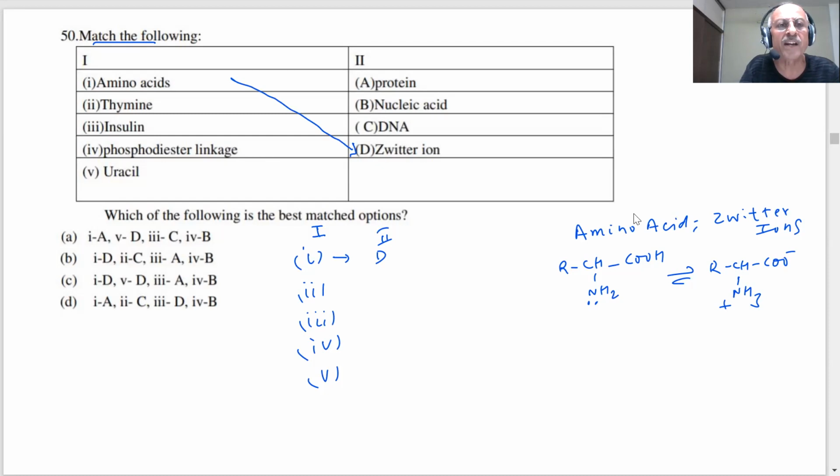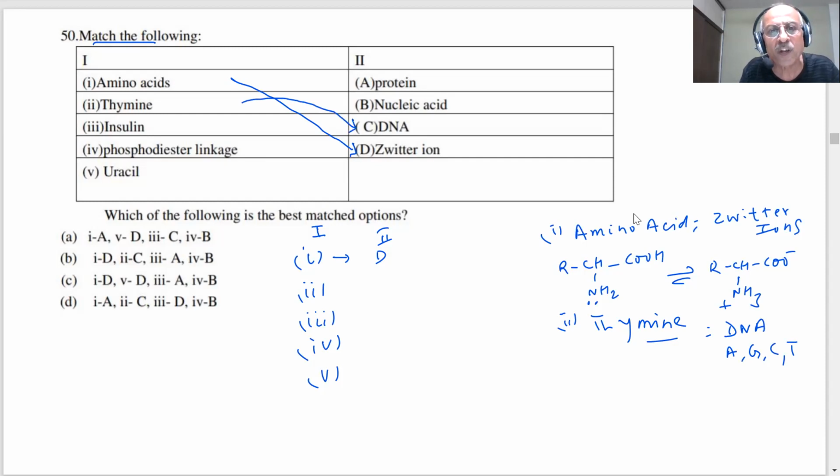The second is thiamine, students. Thiamine is a base. You know that there are 4 bases present in DNA. What are the 4 bases present in DNA? The short forms I am writing are A, G, C, and T. T is my thiamine. So thiamine is a base which exists in DNA. Therefore, the second part goes with C. The thiamine I would put with the DNA.